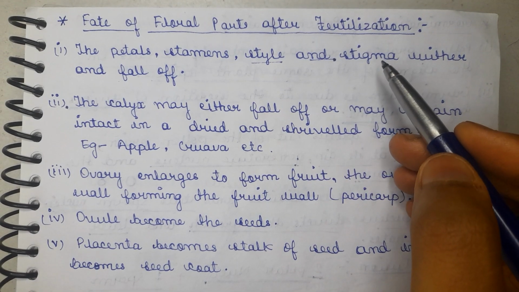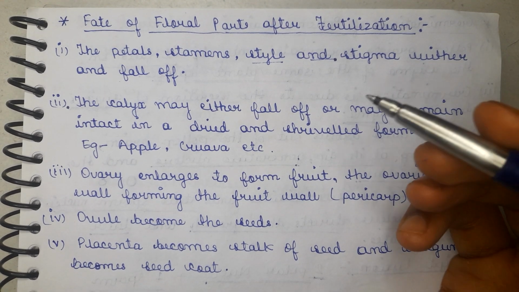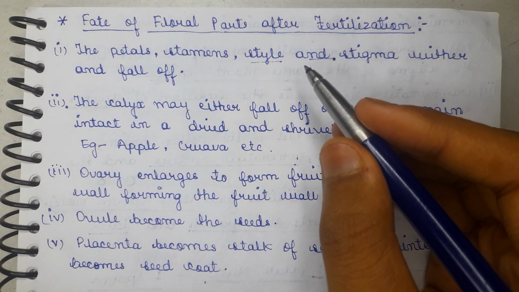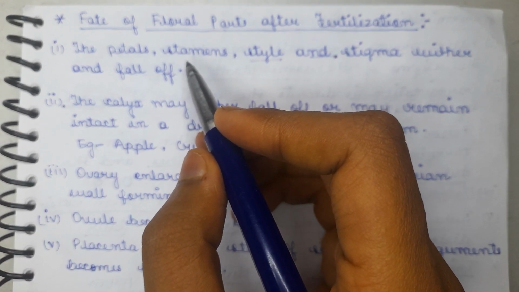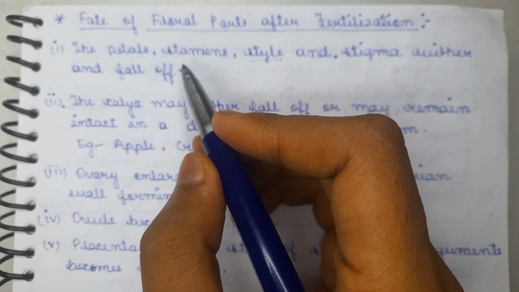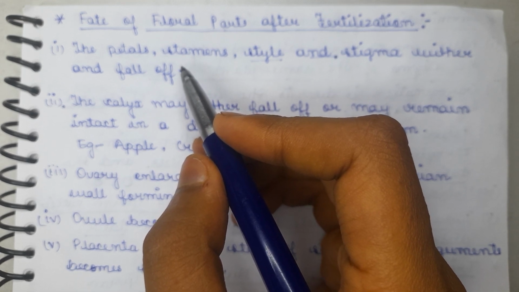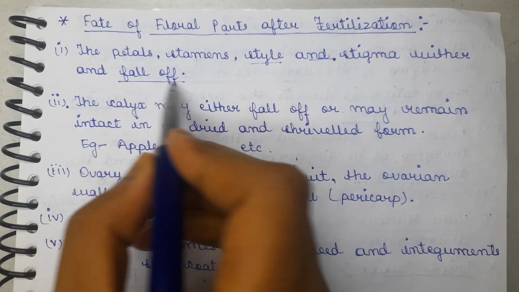The anther, which holds the pollen, also withers, and it no longer produces pollen grains after fertilization. Their main purpose was to deliver the pollen grains to the female reproductive part of the flower. So when the process is completed, all these parts degenerate, or generally fall off.